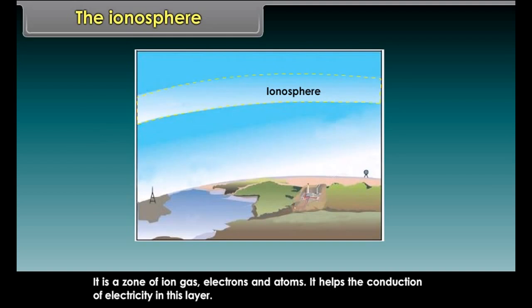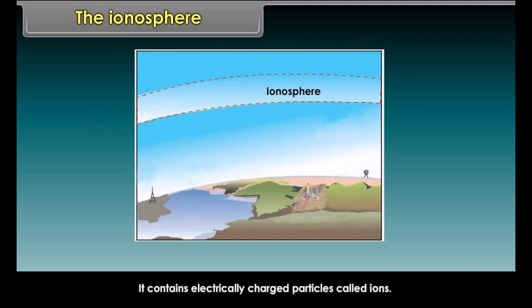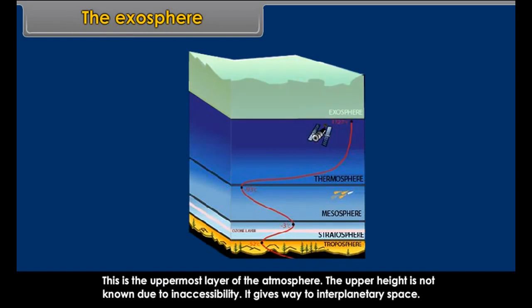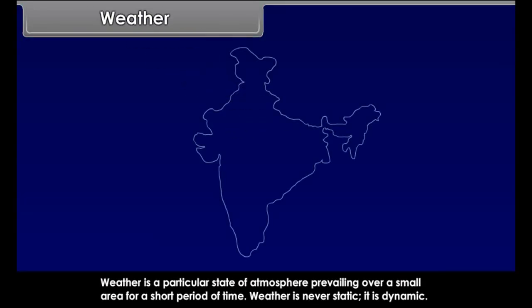The thermosphere. The thermosphere is the layer of the Earth's atmosphere directly below the exosphere. Within this layer, ultraviolet radiation causes ionization. The temperature in the thermosphere is very dependent on solar activity. The ionosphere. This layer extends above the mesosphere up to a height of about 400 kilometers.